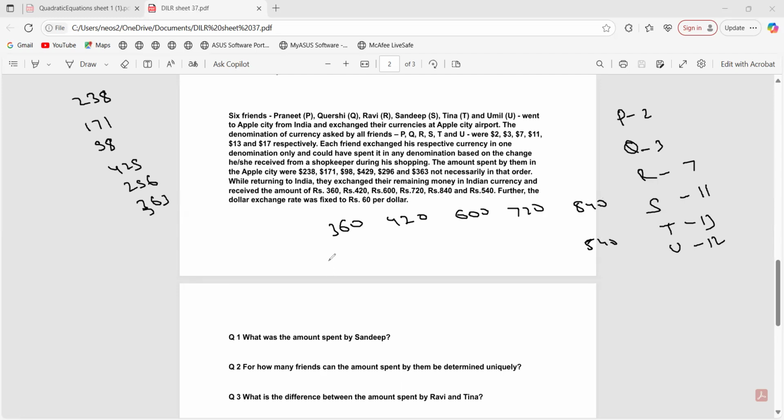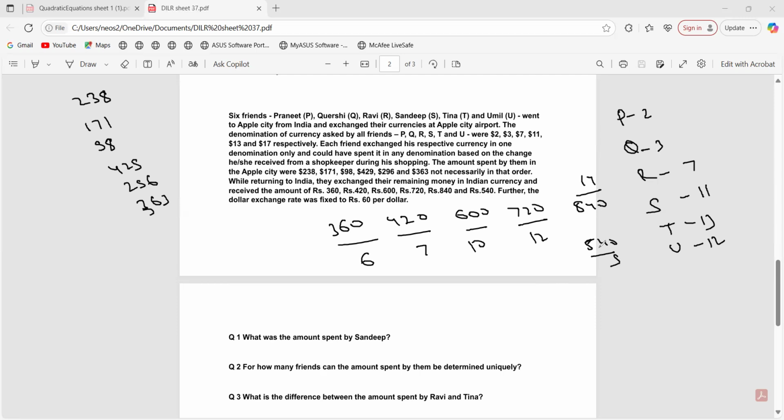Now I need to convert it in dollars, because obviously that would be the only possibility. So I'll convert it in dollars. At 60 per dollar, 360 will be how much? $6, 7, 10, 10, then 12, 12, 14, 9. Fine. Right?